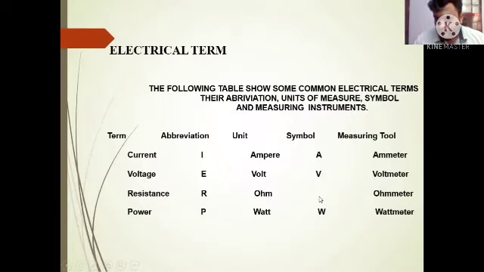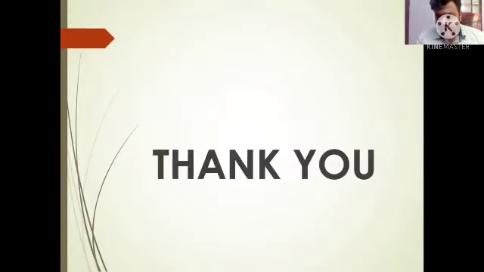Just to remember, the unit is ohm and it is measured by an ohmmeter. And power is denoted by P. Its unit is watt, symbol W, and it is measured by a wattmeter. Thank you. I hope you understand this.